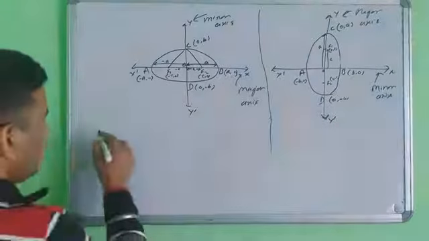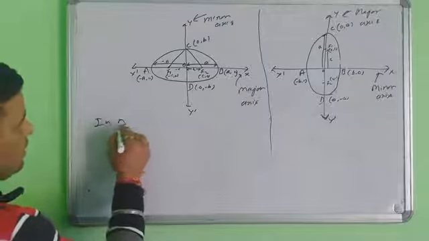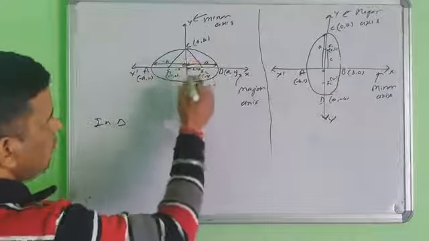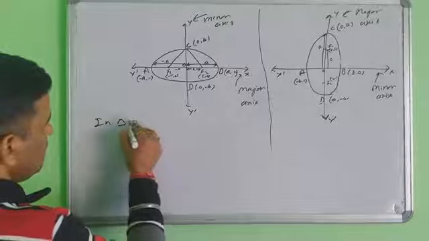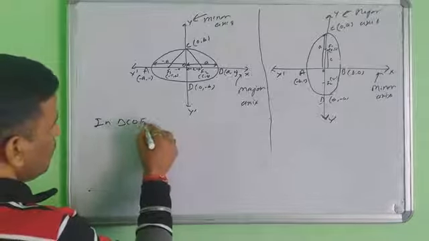Now look at the triangle, suppose COF2. Look at this triangle, CF2.